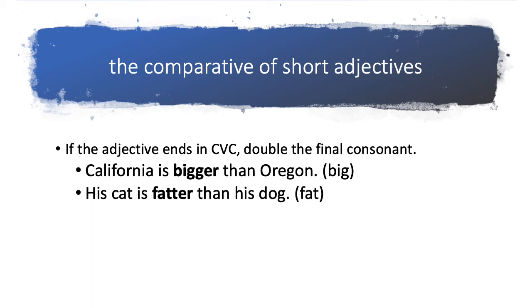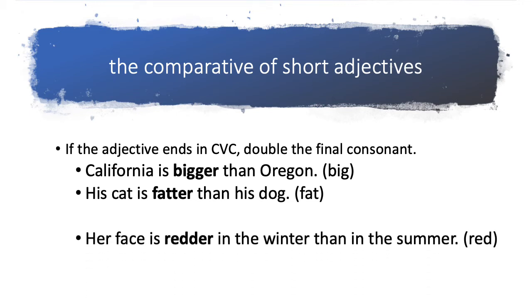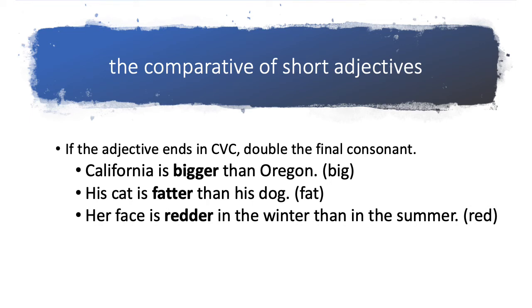His cat is fatter than his dog. F-A-T, consonant, vowel, consonant, so we double the T, F-A-T-T-E-R, fatter. Her face is redder in the winter than in the summer. Red, CVC, so we add another D, double the final consonant, R-E-D-D-E-R, redder.